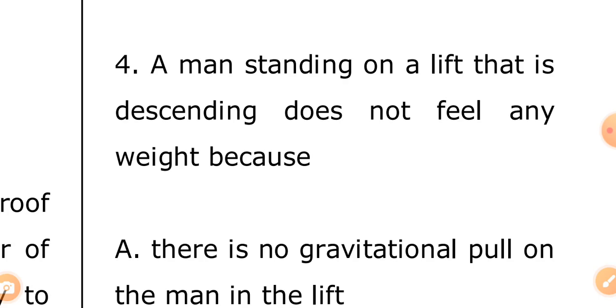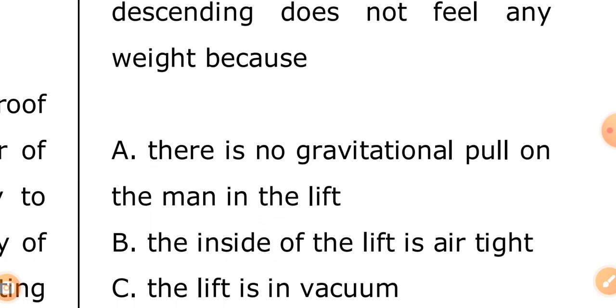We are looking at those questions that really aren't calculation based. These are real JAMB questions, so don't let anything distract you, please. A man standing on a lift that is descending does not feel any weight because: A, there is no gravitational pull on the man in the lift.